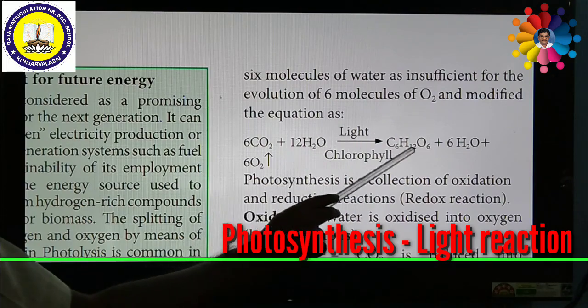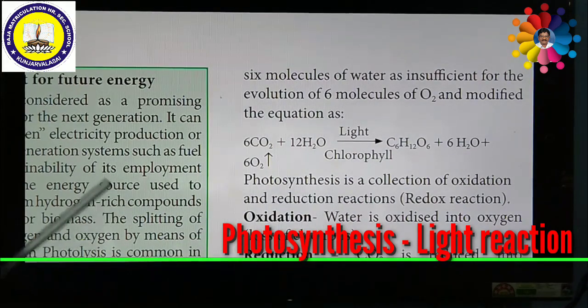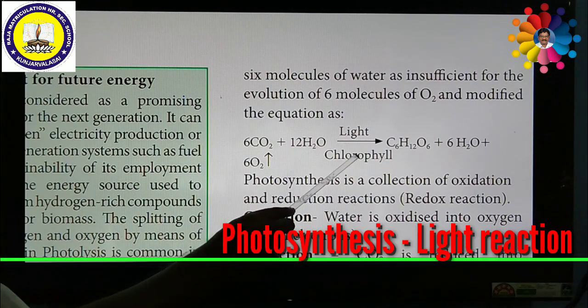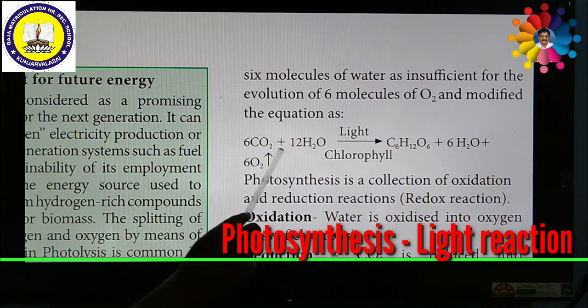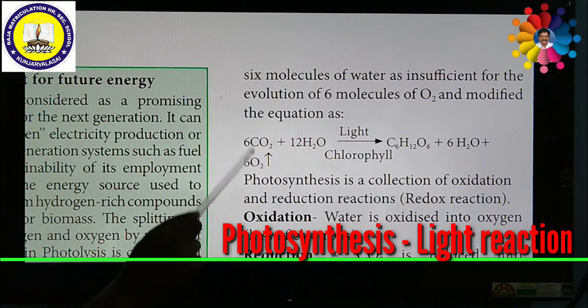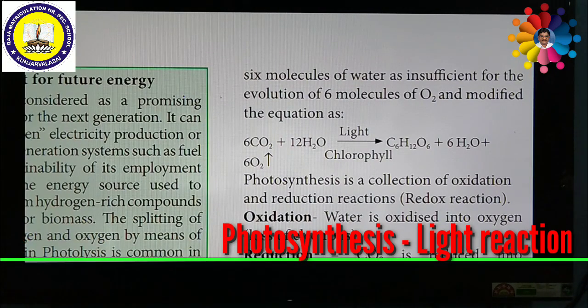So it is a photochemical reaction in which carbon dioxide, water and chlorophyll, in the presence of light, are utilized to produce carbohydrate and oxygen is evolved. This process is called photosynthesis. So photosynthesis is a photochemical reaction in which an oxidation or reduction reaction is carried out with the help of light, converting solar energy into chemical energy.